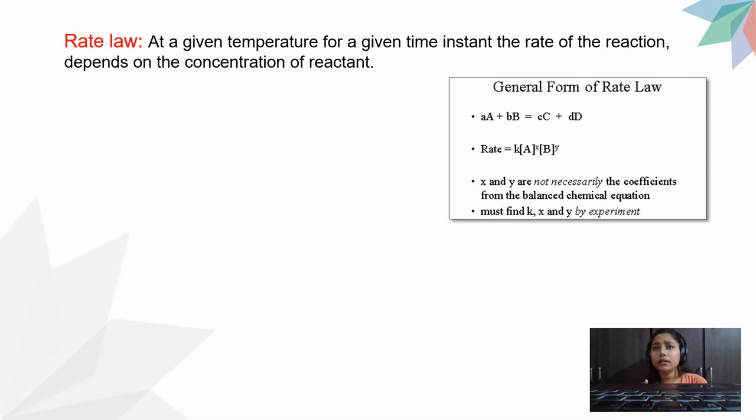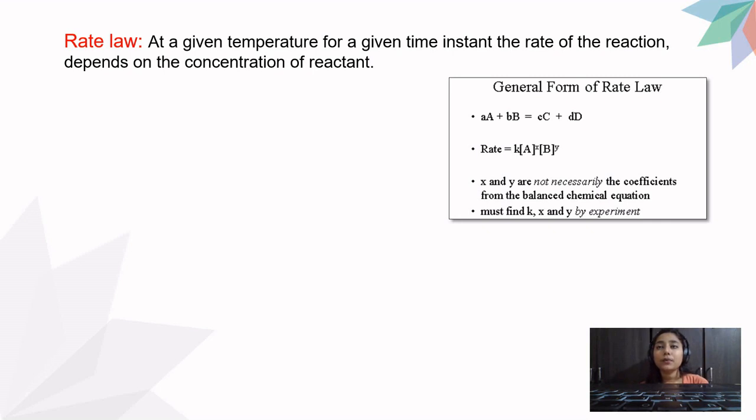Square brackets A and square brackets B are your reactants. x and y are some values, which are known as exponents or orders. I'll explain this in the other slides. So this is the rate equation.